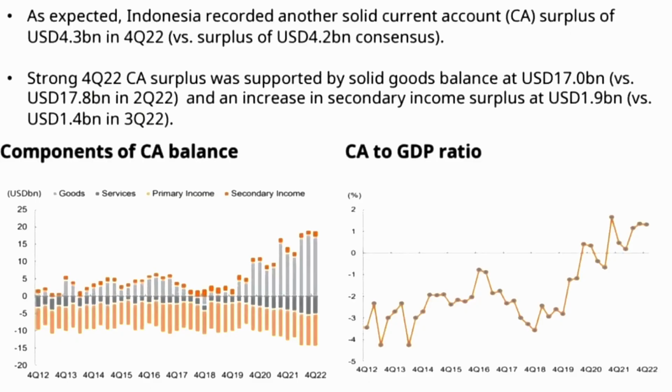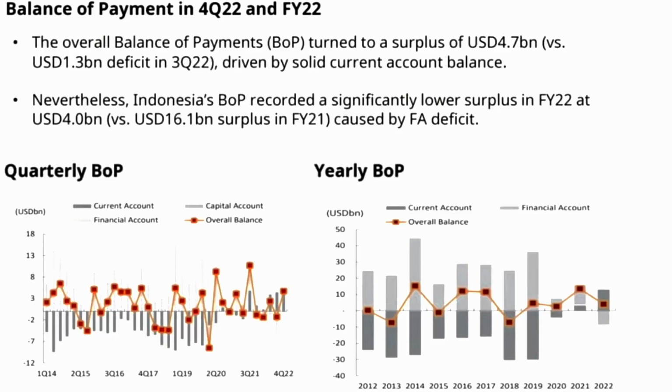Indonesia recorded a solid current account surplus of 4.3 billion US dollars in the fourth quarter of 2022, supported by a solid goods account of 17 billion US dollars. And to add to that, there is an increase in the secondary income surplus, exactly 1.9 billion US dollars. For the full year 2022, the current account balance recorded a significantly higher surplus of 13.2 billion US dollars, largely supported by